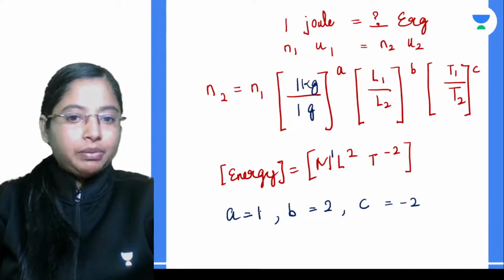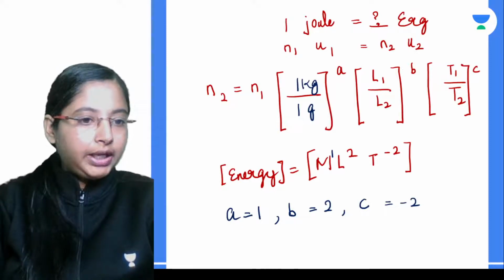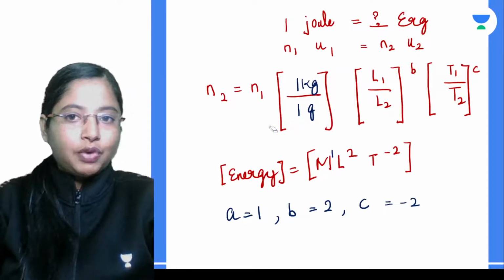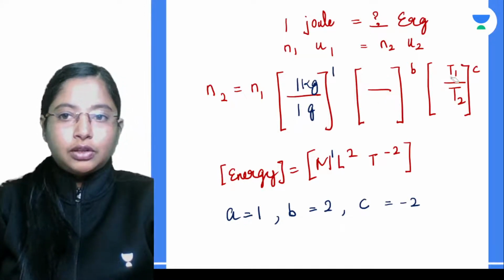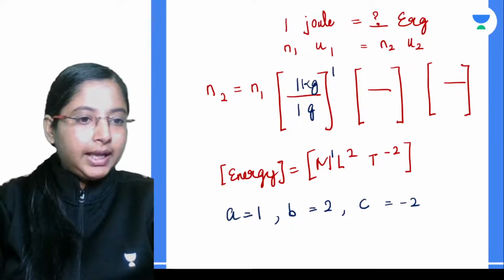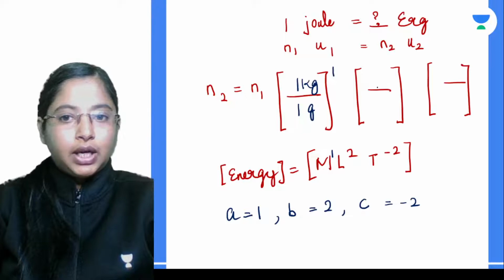Now for power term a, equating to the dimensional formula, we found a as 1. Similarly, we will substitute for the other two cases also. What will be length in case of the second quantity?